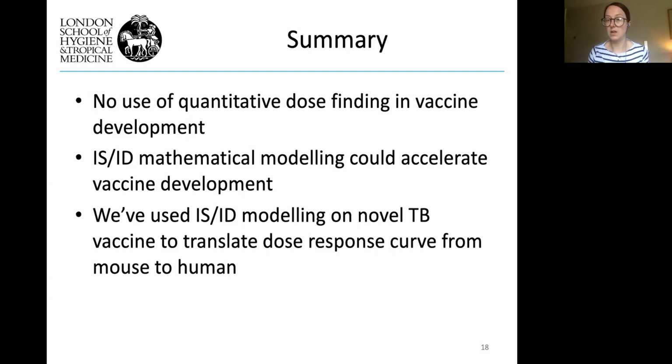But there are many, many other applications of ISID that I think are definitely worth exploring and have been shown in drug development to be vital to make really important decisions for drugs. We should be doing the same for vaccines.